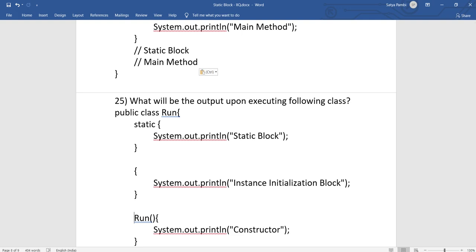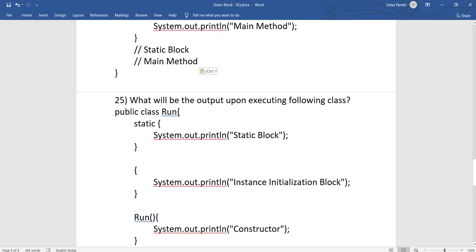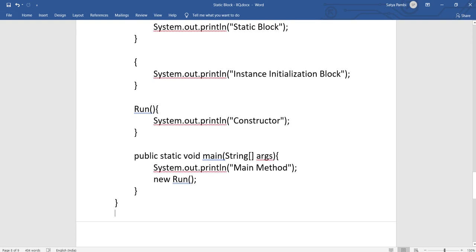And the 25th question: what will be the output upon executing the following class? This is a public Run class with a static block, an instance block and a constructor. This is also similar to the previous one. In this case, the JVM tries to find the main method and execute it, so it loads the Run class into memory. The static block is executed first, so the static block output will be printed. So the output would be static block.